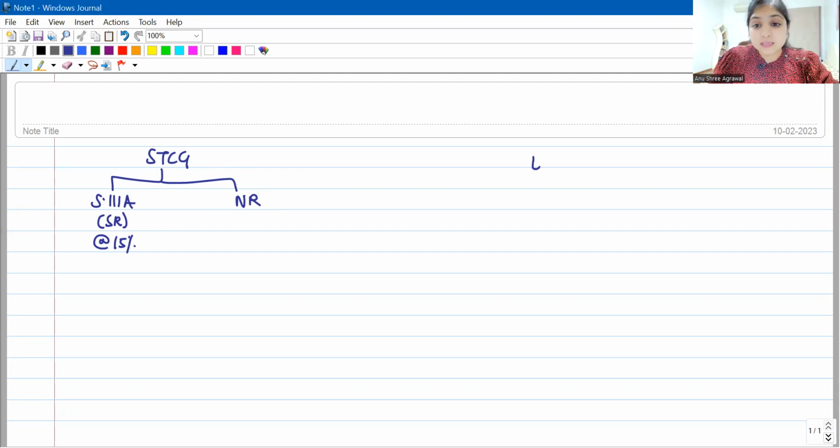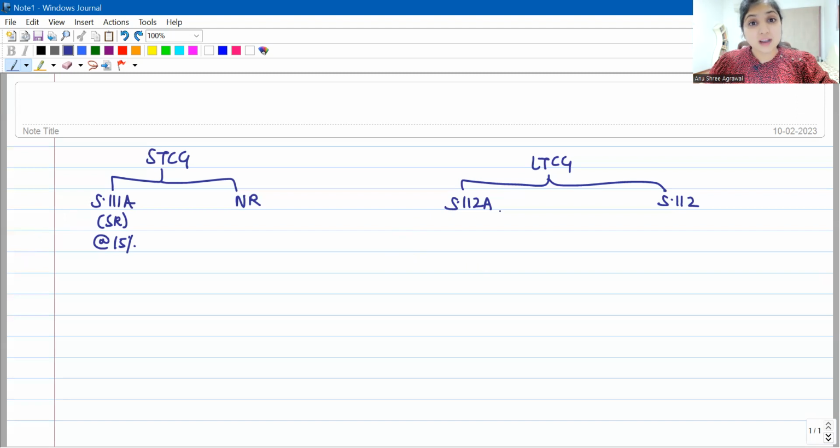Similarly, LTCG also is split into 2 categories. In the first category, section 112A is applicable. In the second category, section 112 is applicable. The same 3 assets which we talk about under section 111A are covered under 112A also. What are the 3 assets? Listed equity shares, listed units of equity oriented mutual funds, and listed units of business trust.